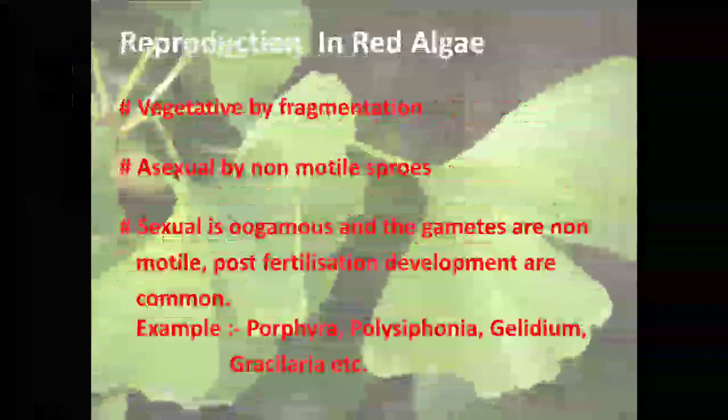Reproduction in red algae. Vegetative reproduction is by fragmentation, same as before. Asexual reproduction is by non-motile spores. Sexual reproduction is oogamous and the gametes are non-motile. Post-fertilization developments are very common in all the algae. Examples of the red algae are Porphyra, Polysiphonia, Gelidium, Gracilaria. They have very important economic and commercial uses.